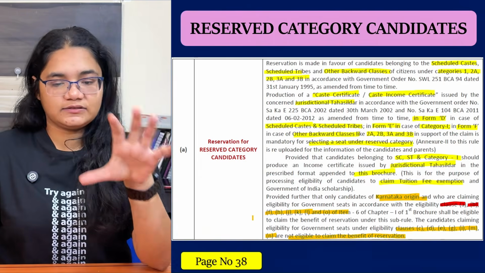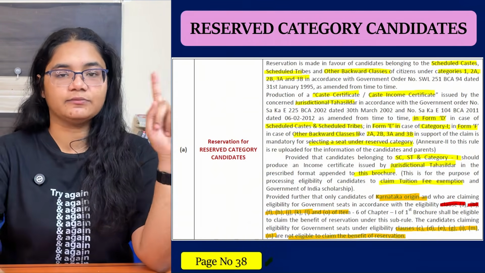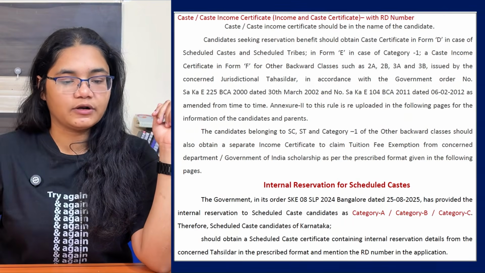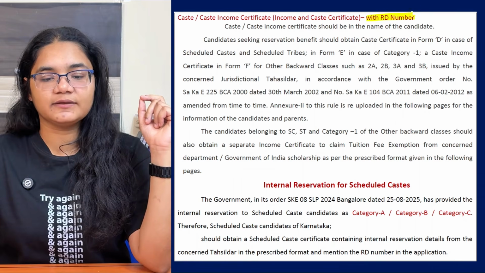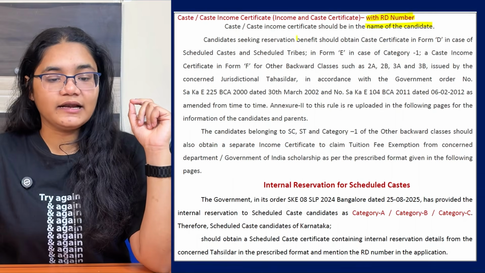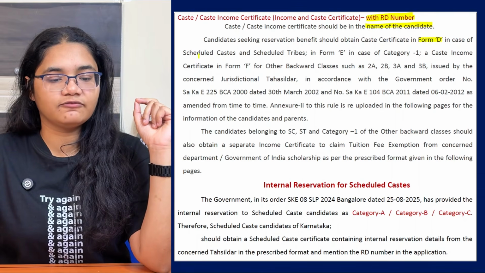Now, this you can also cross check in the information brochure. It is available on page number 38. Now, what are the certificates that are important here? See, the caste or caste income certificate with RD number is important, and the certificate should be in the name of the candidate. Candidates seeking reservation benefit should obtain a caste certificate in Form D for SC and ST.